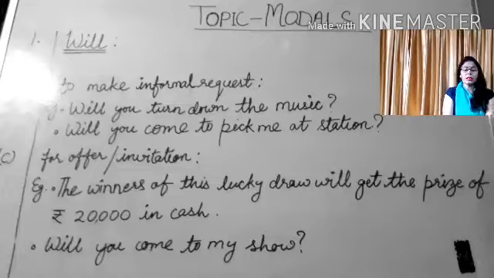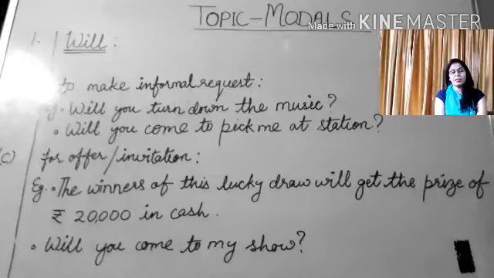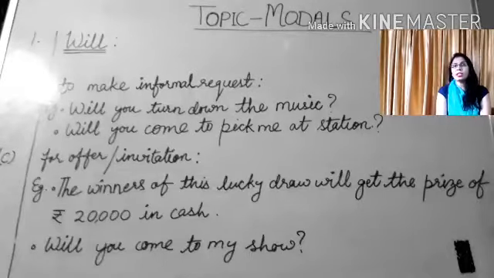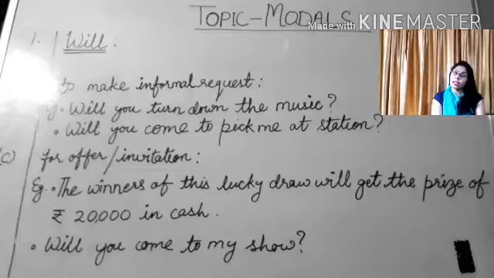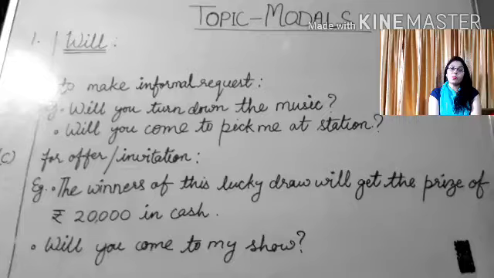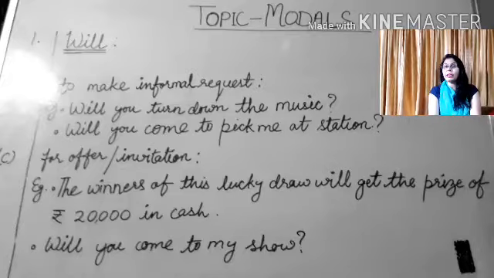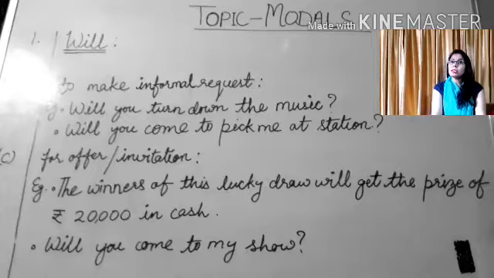Third point is for invitation and for offer. For these purposes also we use will. Now see the examples. The winner of this lucky draw will get the prize of rupees 20,000 in cash. Here is an offer for the people, that is why will is used here. Next is, will you come to my show?